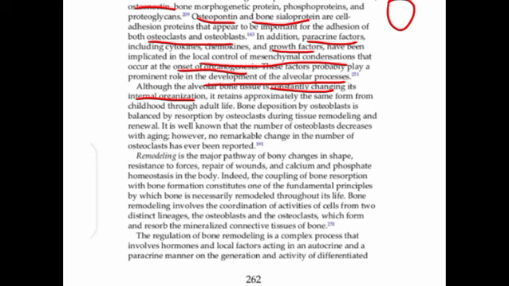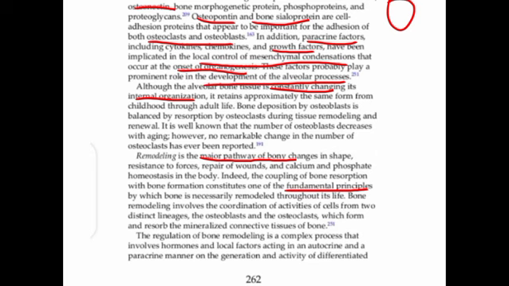Remodeling is a major pathway in the bony changes in shape and resistance to force, repair of wounds, and calcium phosphate homeostasis. Means remodeling is a very principal process in bony changes, like their shape, how they will resist forces, the repair of wounds, and also the amount of calcium and phosphate in the body. Indeed, the coupling of bone resorption with bone formation is one of the fundamental principles by which bone is remodeled throughout the life of a human being.